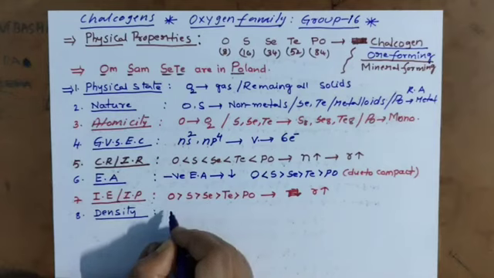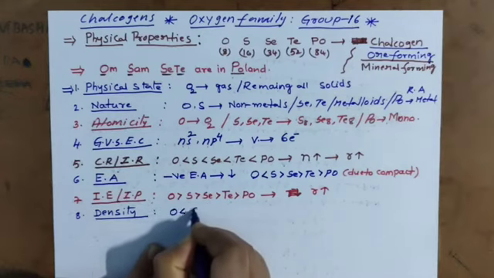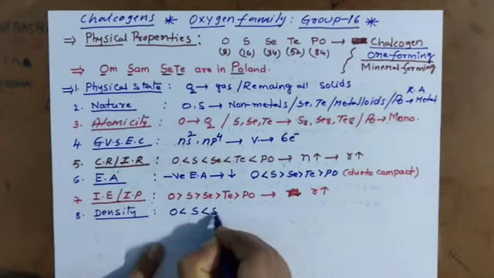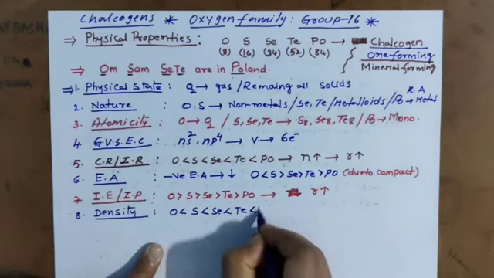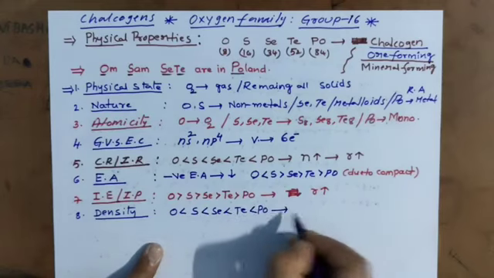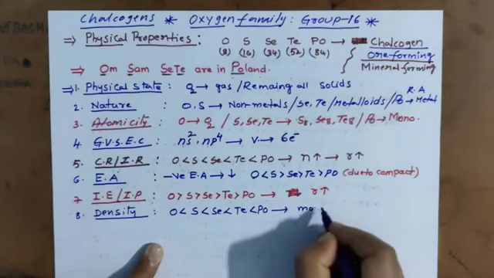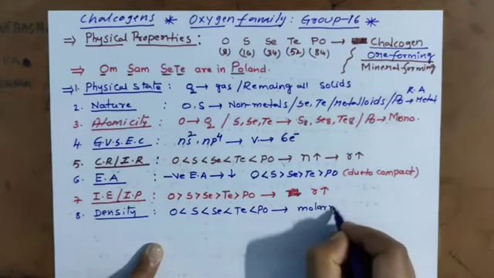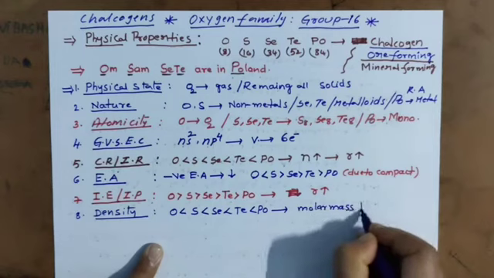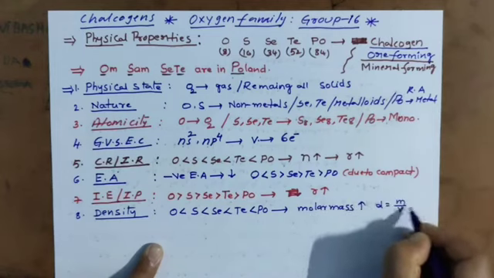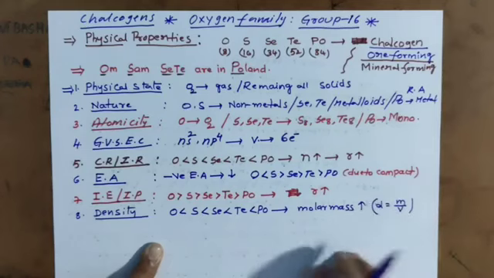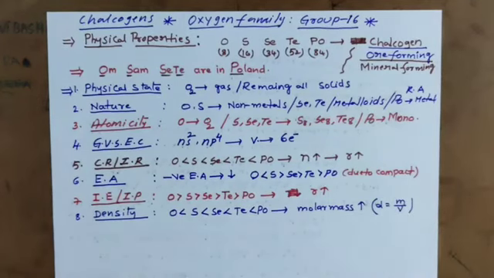Why is density going to increase? Because molar mass is increasing. You know, D equals M by V. Molar mass increases down the group, and as mass increases, density also increases.